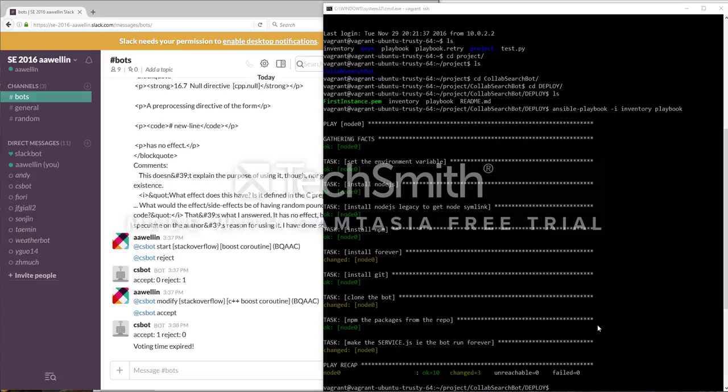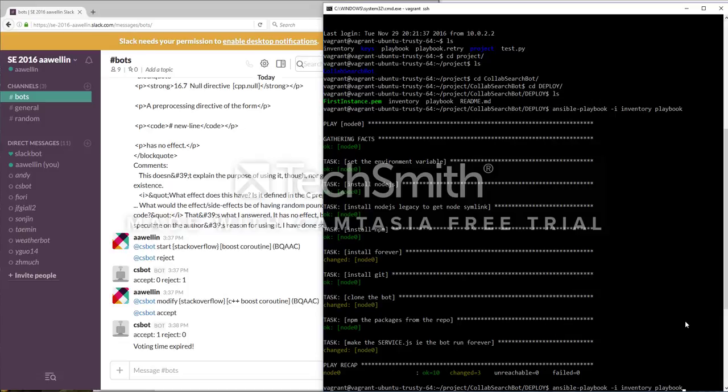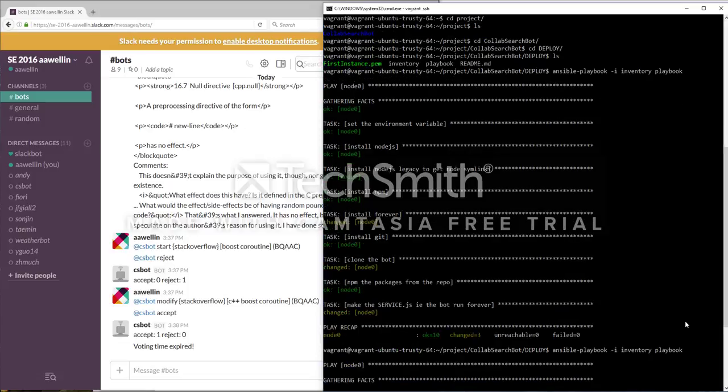I am here to talk about our deploy milestone, where we put our bot on a remote server, and it will still work when we do so via Ansible. So right now we can see that our bot is not online and not working, and when we run the Ansible playbook, he will start working.